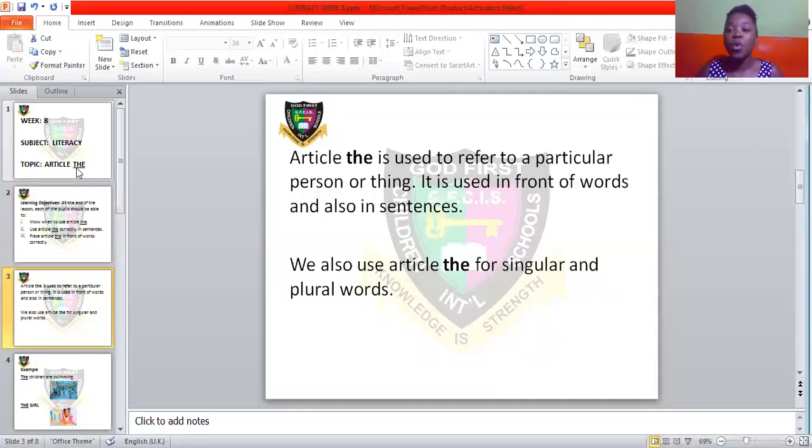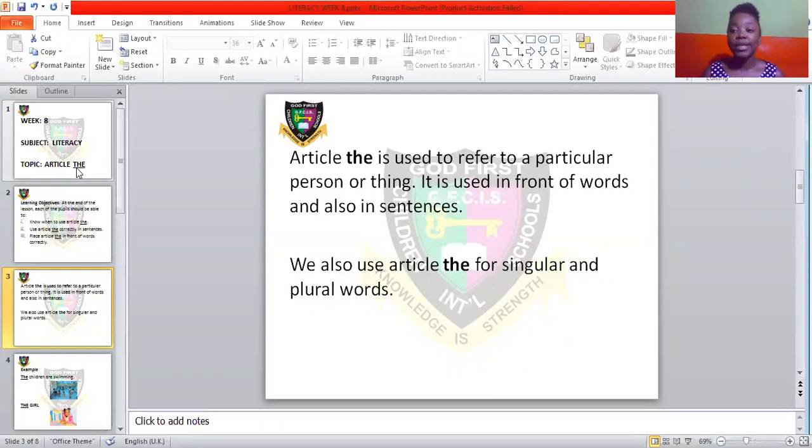For example, if I say, where are the pupils in my class? Someone will say, the pupils are playing outside. That means the pupils in the class, everybody in our class, all the pupils in our class are playing outside. And that's for the plural word.